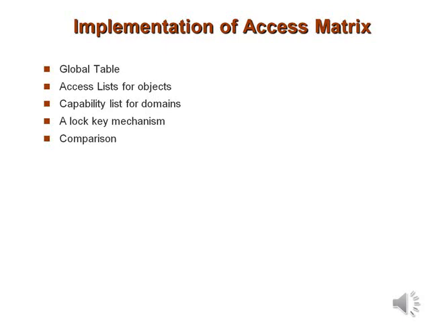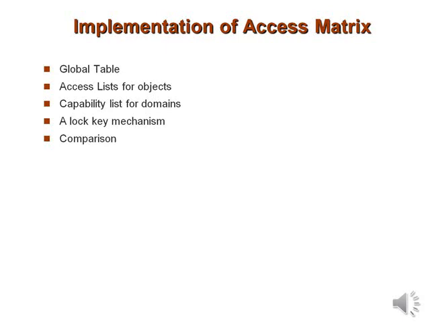Next, the second one: access list for objects. What do you mean by access list for objects? Here, each column in an access matrix can be implemented as an access list for one object. Obviously, the empty entries can be discarded. The resulting list for each object consists of ordered pairs, domain and rights set, which define all domains with a non-empty set of access rights for that object.